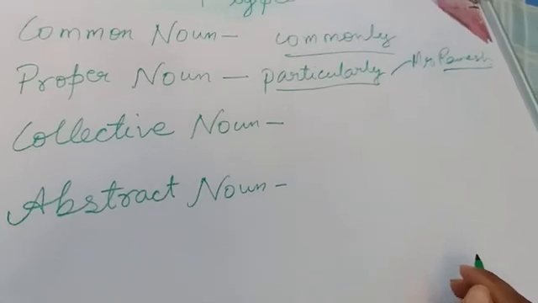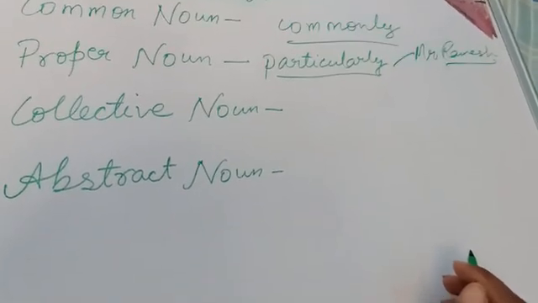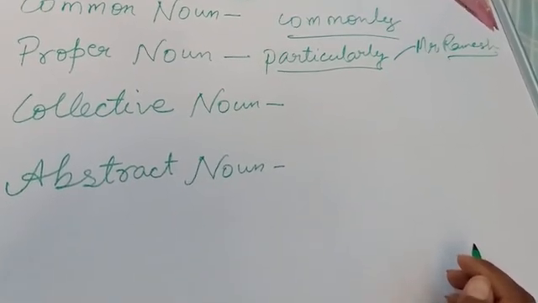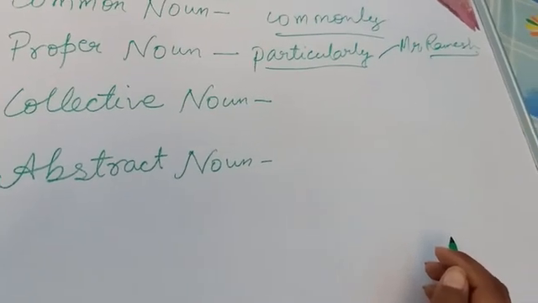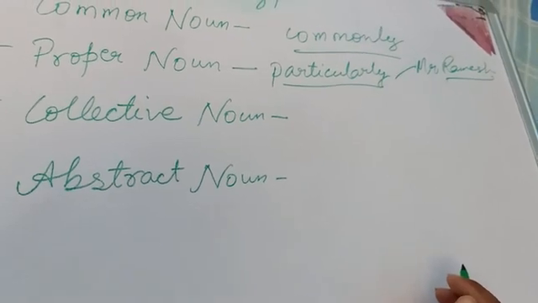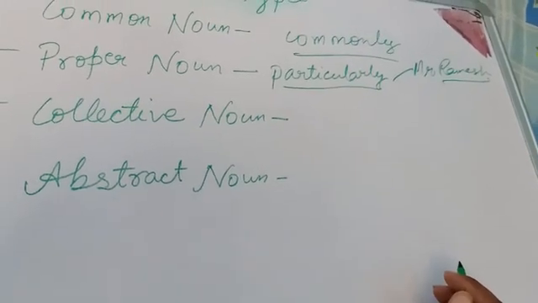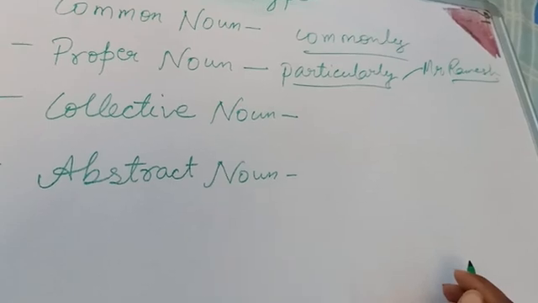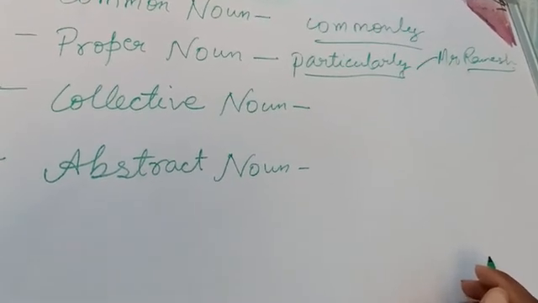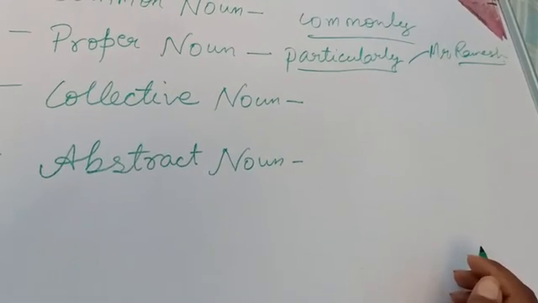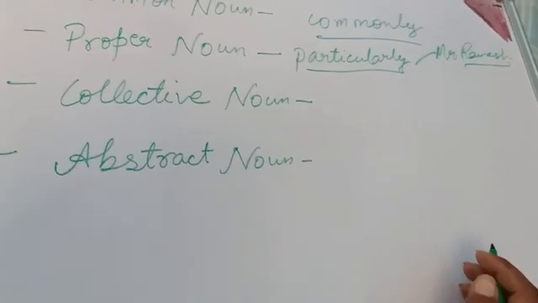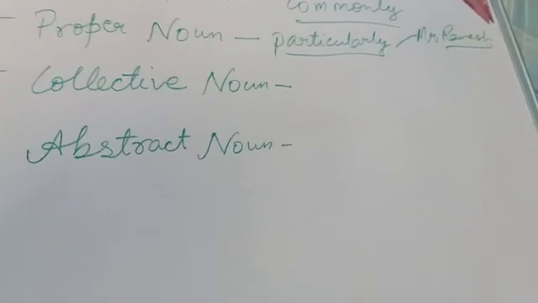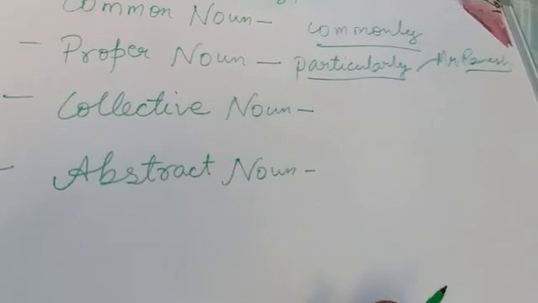Now a place: Amritsar is a very beautiful city. Particularly we are talking about Amritsar, not about any other city. So when we talk particularly about a person, place, thing or animal, that is a proper noun. Taj Mahal in Agra is a very magnificent tomb. In this way we can describe the beauty of the Taj Mahal.